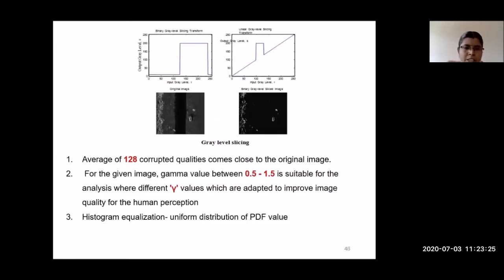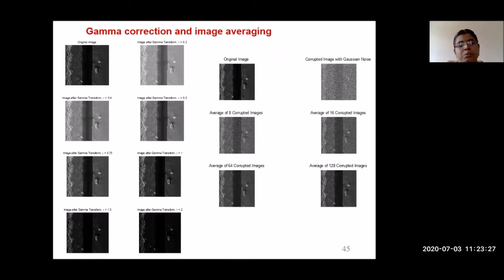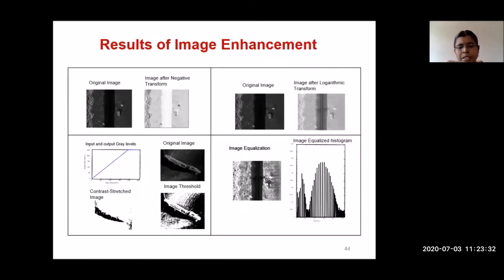For some applications, gamma correction may give good results. For some, image negative will give good results. So for the selection of image enhancement, we cannot say that one particular technique is used for this kind of images. We cannot conclude like that. This is the final conclusion I found: we cannot tell that a particular image enhancement technique is good. You have to select one of the techniques based on your application.